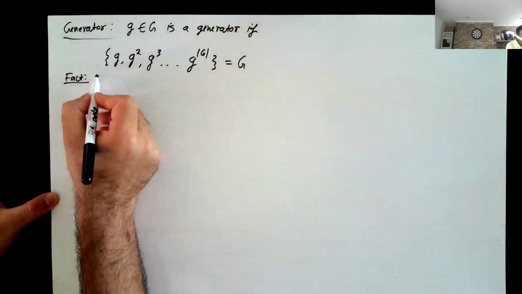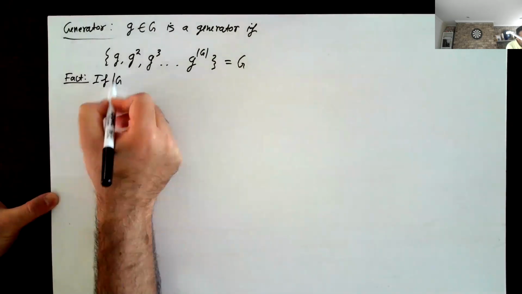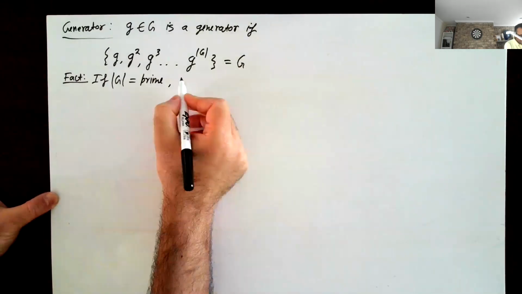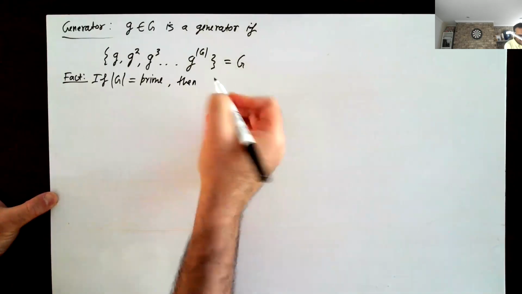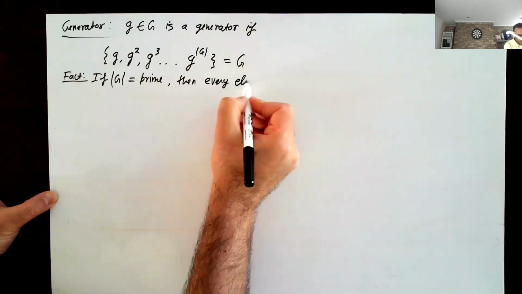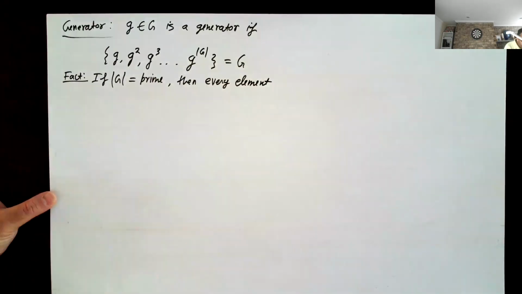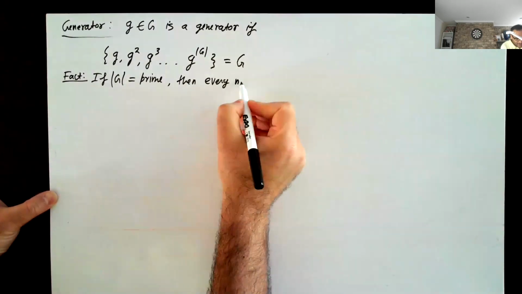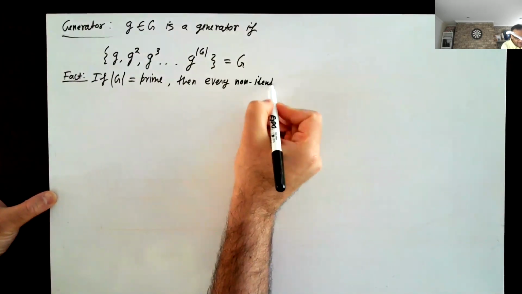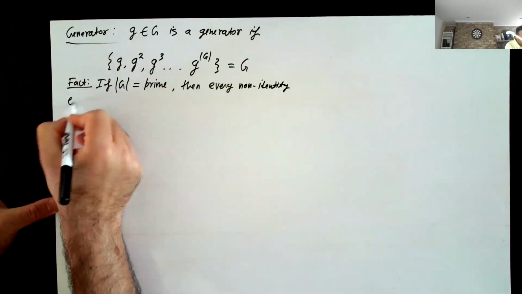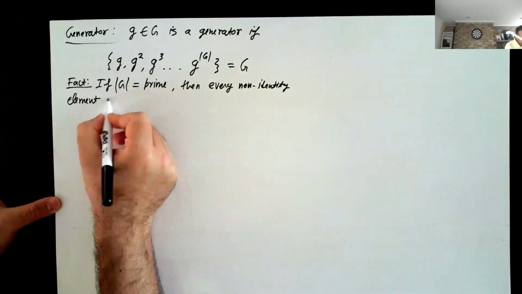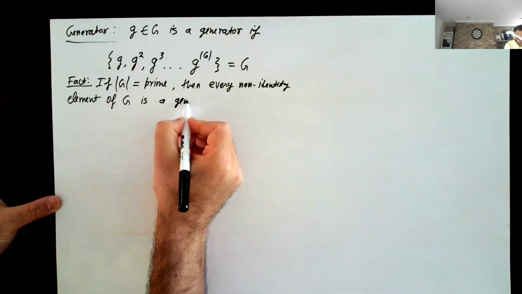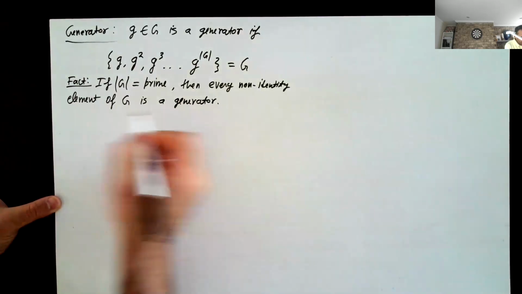If the order of G is a prime, then every non-identity element of G is a generator. This is easy to prove.